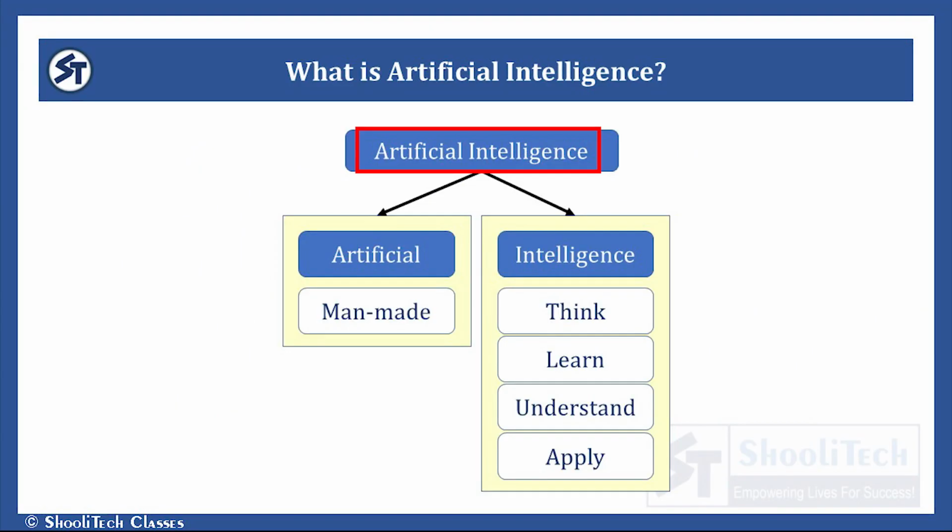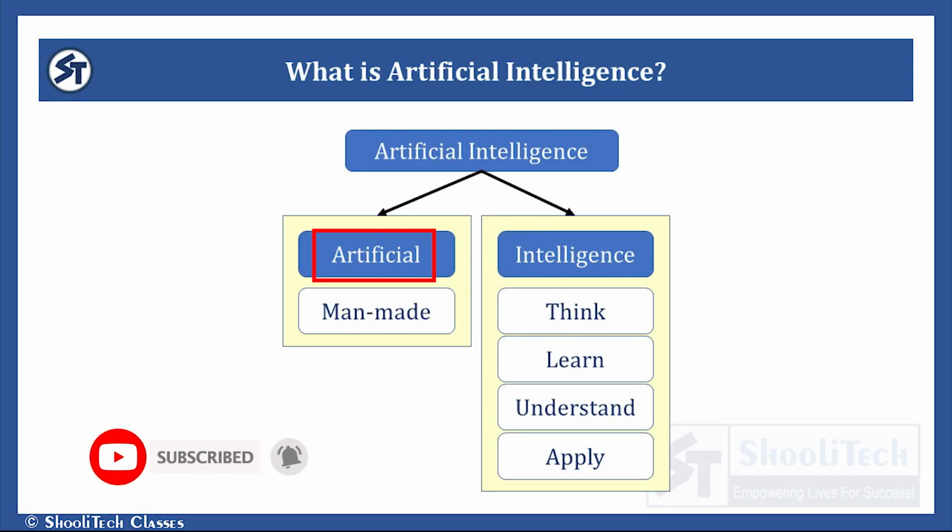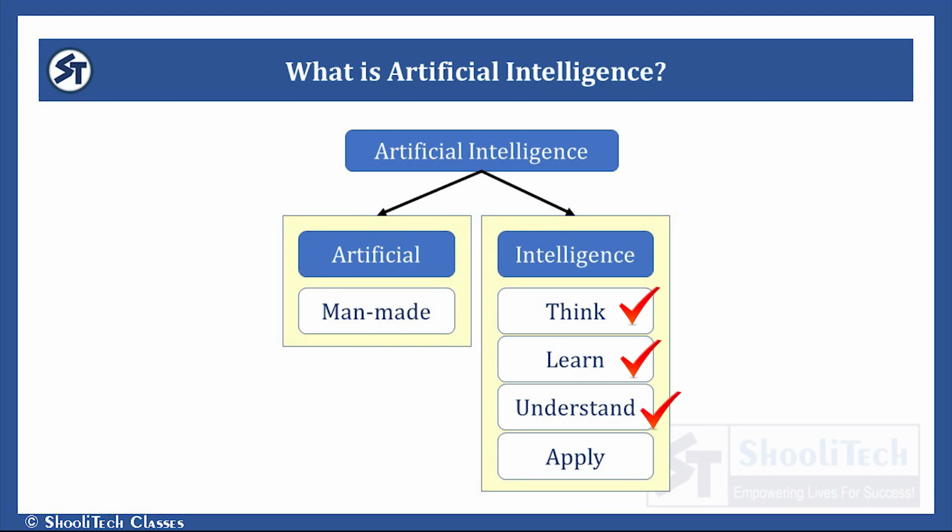See, the word artificial intelligence is derived from two words, artificial and intelligence. Artificial means man-made, something which is not natural, something which is created by human beings. And intelligence means the ability to think, to learn, to understand, to apply, right?